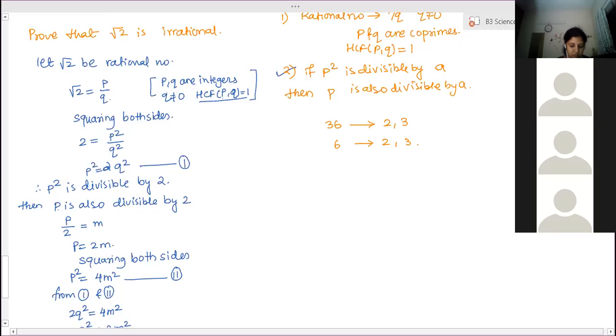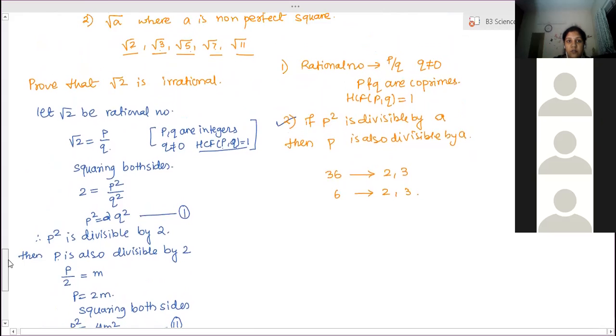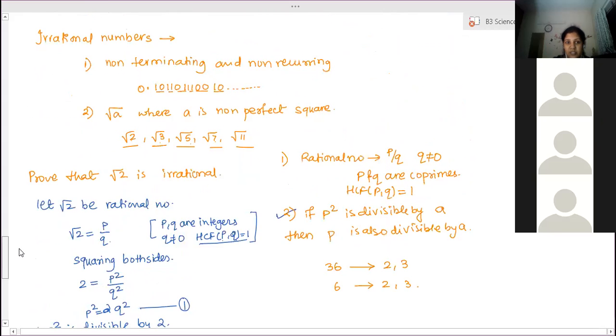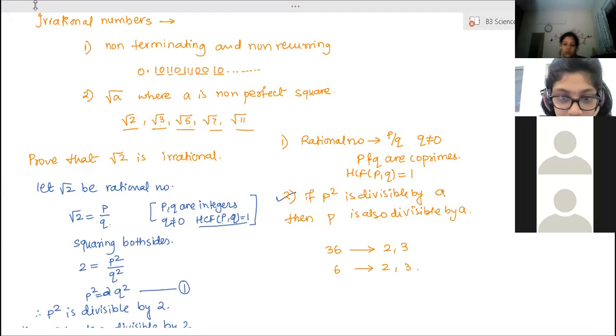Ma'am, can you scroll a little bit up? Okay, which part do you want to write? Here? From this side or the lower one? Up, from up itself. Ma'am, don't we have to prove the second criteria? No, no need to prove.